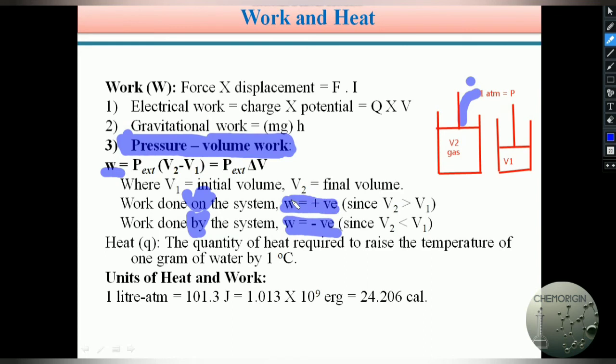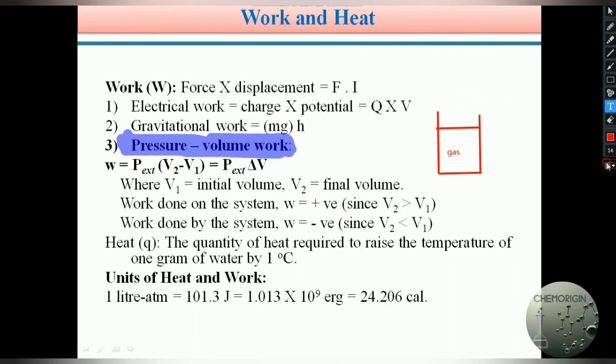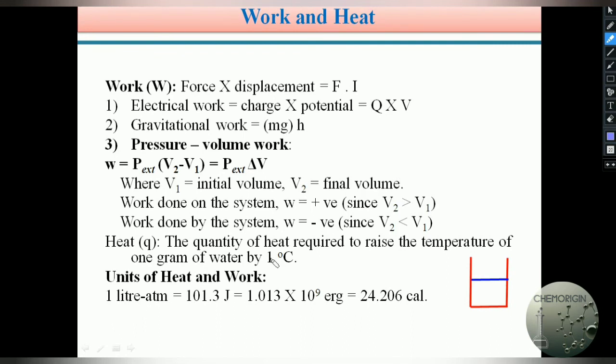So students, in the coming topics we have to do numerical problems. Those numerical problems are solved on this terminology only. Work done on the system, work done by the system. So you should be familiar with this terminology and concept. Very, very important concept: pressure and volume in the form of work. Very, very important. Next, heat.